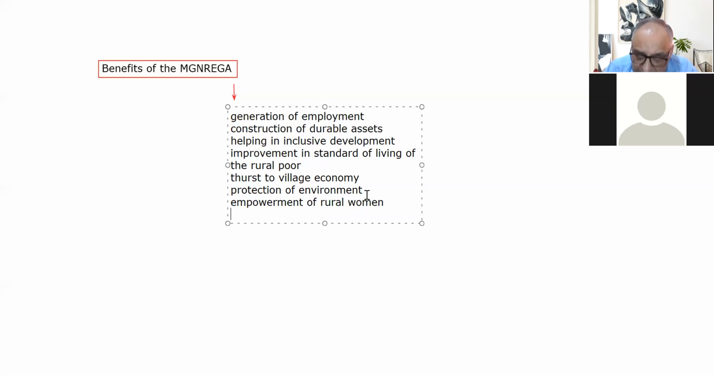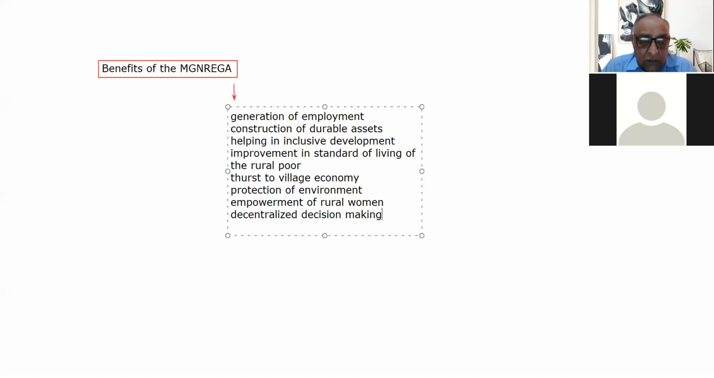This witnesses that Manrega is instrumental in the betterment of the women conditions, financial condition of the women. And Manrega is instrumental in the inclusion of the women. And Manrega is instrumental in the empowerment of the women. So that is an important point. And the next point is that decentralized decision making.